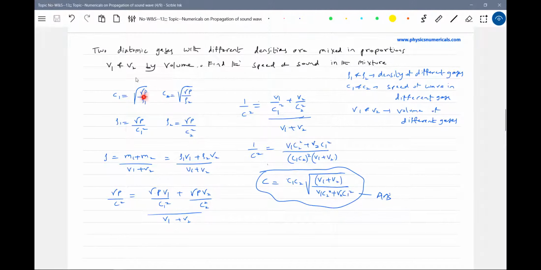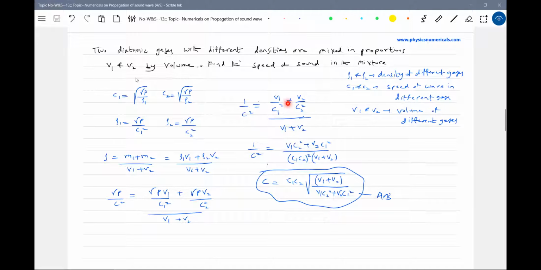So ρ is equal to gamma P by C square. ρ1 is gamma P by C1 square, ρ2 is gamma P by C2 square, with V1 and V2. Gamma P gets eliminated. So 1 by C square equals V1 by C1 square plus V2 by C2 square, over V1 plus V2. So C square becomes (V1 plus V2) C1 square C2 square over (V1 C2 square plus V2 C1 square). The expression for the speed of sound will be given by this.